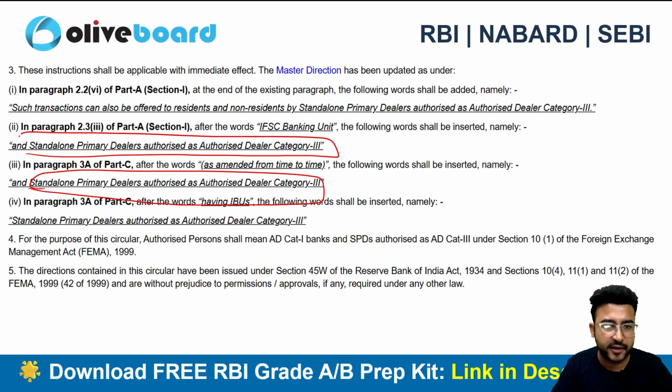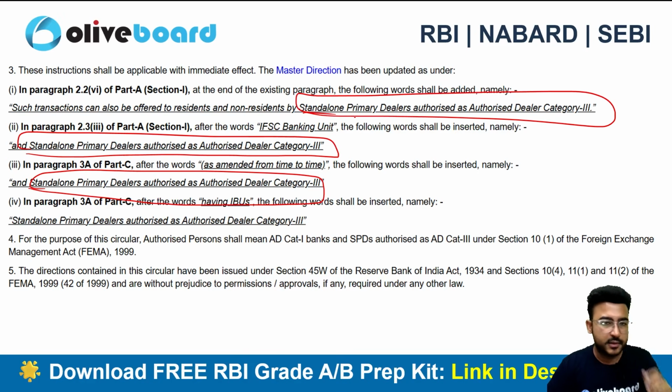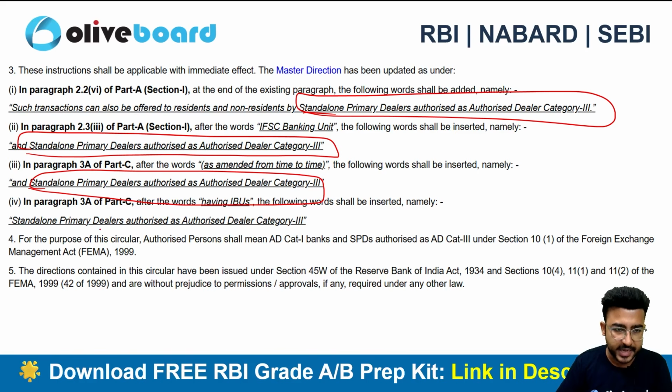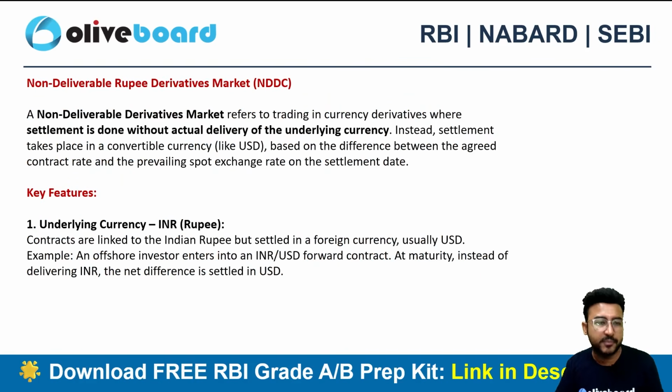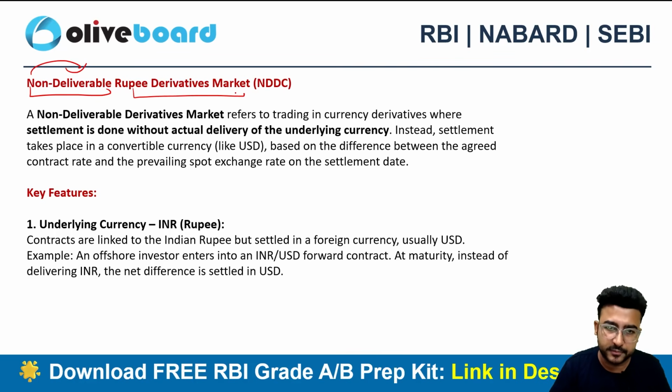So in all the paragraphs, mostly, what they have done is they have included this line, by standalone primary dealer AD category 3 as well, right? So that's the amendment here. Now for those who don't know what non-deliverable means, that means there will not be any kind of physical delivery. Rupee derivative market, NDDCs. It's nothing but it refers to trading in the currency derivative.